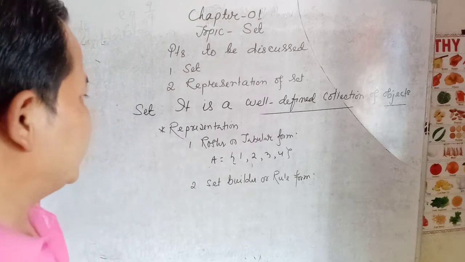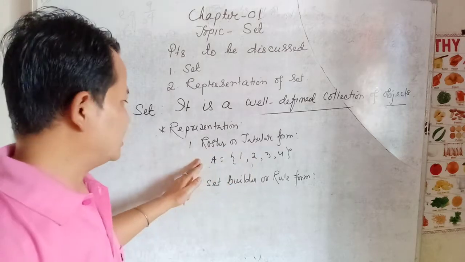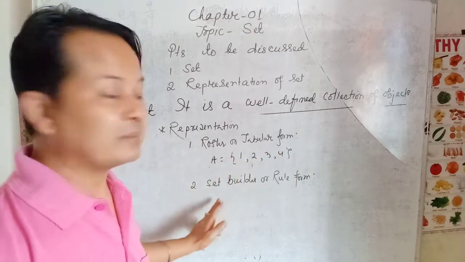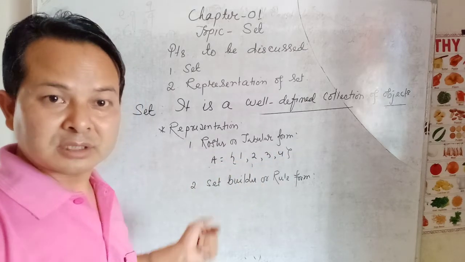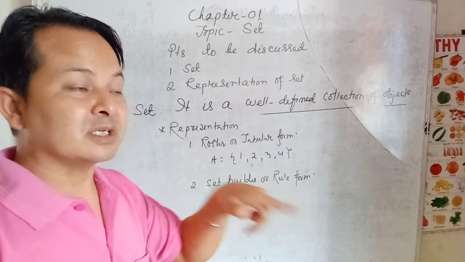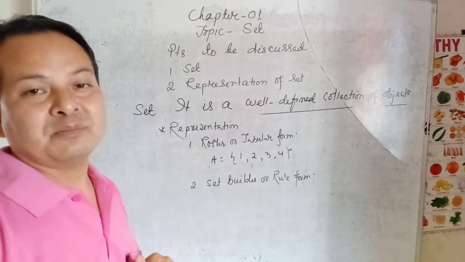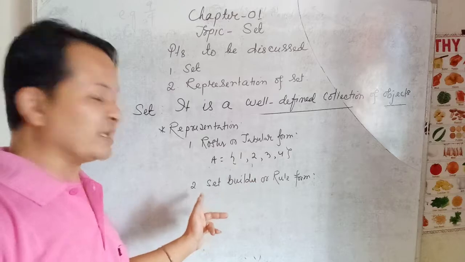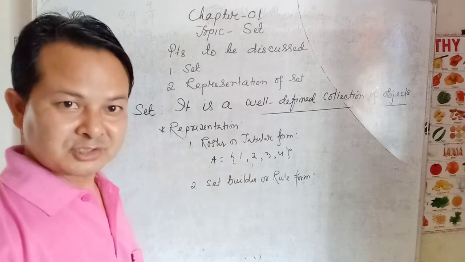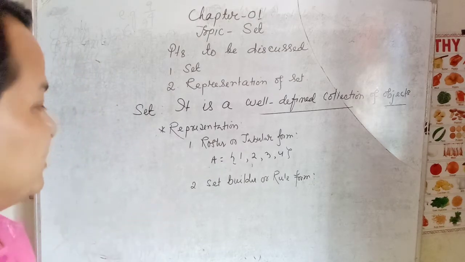So here in the first case I just gave one example, that is the set of natural numbers less than 5. The set of natural numbers less than 5, that is called a set builder form. That is the definition of the given set. The set is formed, the set is built by that definition. That's what we call set builder form. Understood?